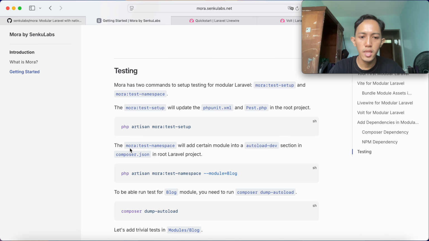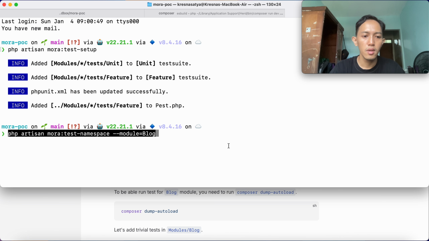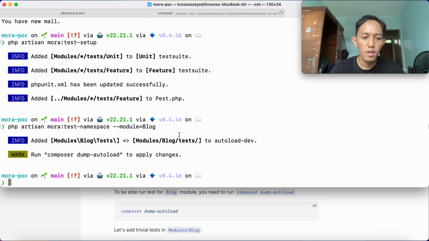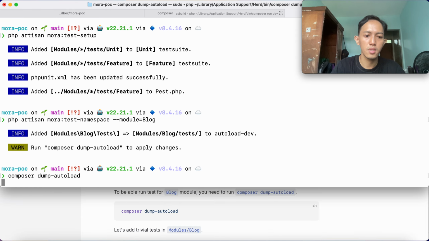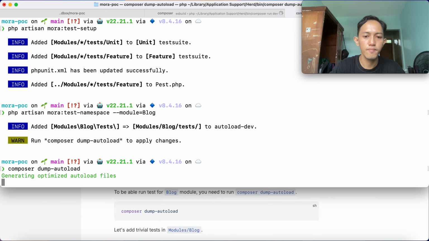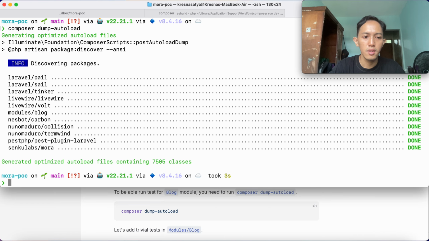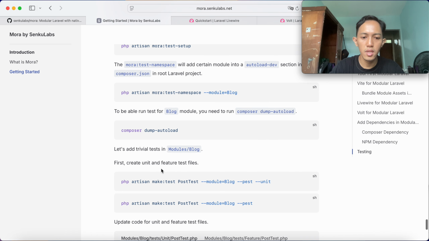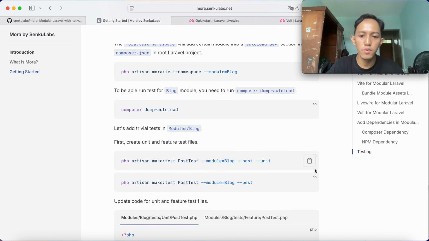Okay, and then this is the same, and in Pest.php, yeah, we use this one. Okay, and then we run mora test namespace to add certain module to autoload-dev in the composer JSON. In this case, I would like to add block module, so we just run php artisan mora test namespace module block. Okay, you just run composer dump-autoload to apply the changes. That's it.